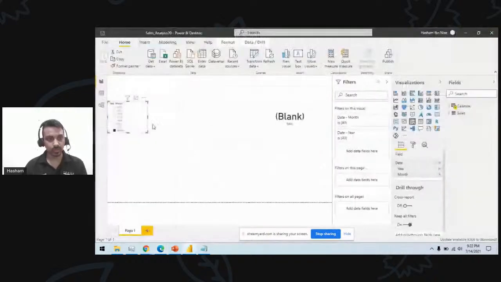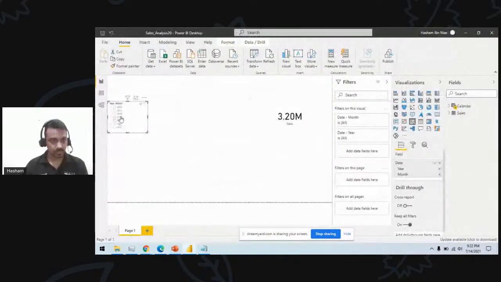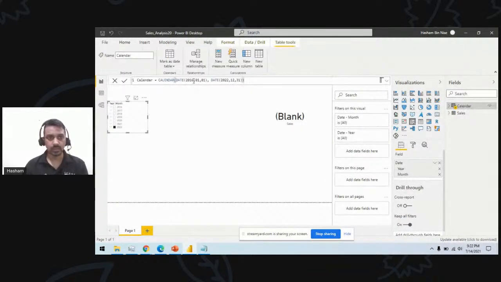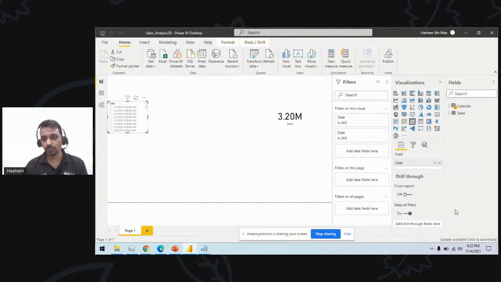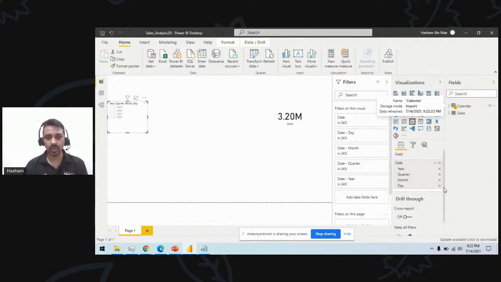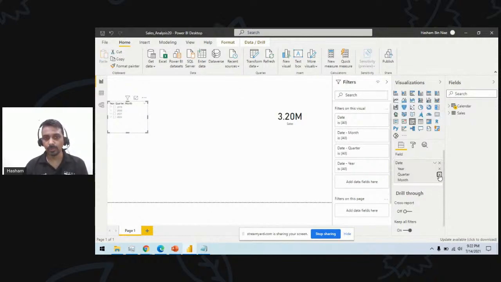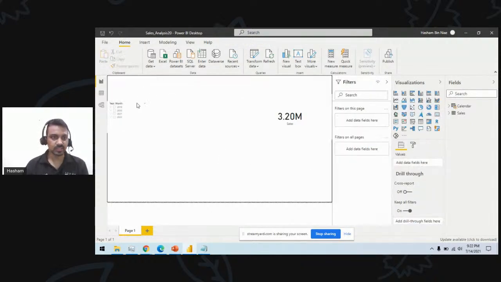If I go into my Power BI file, you will see that I don't have any 2018 sales as well. I have only these three years of sales. So I can go back here and trim down my calendar table to start from 2019. This is our first part, where we do the data modeling and the data source parameterization as well. So let's save this file for now.